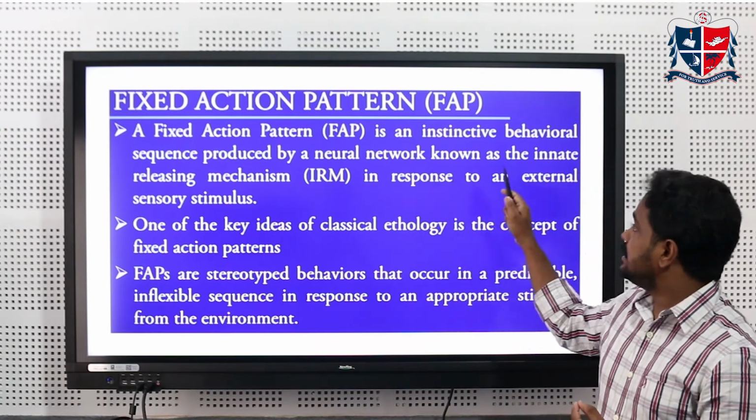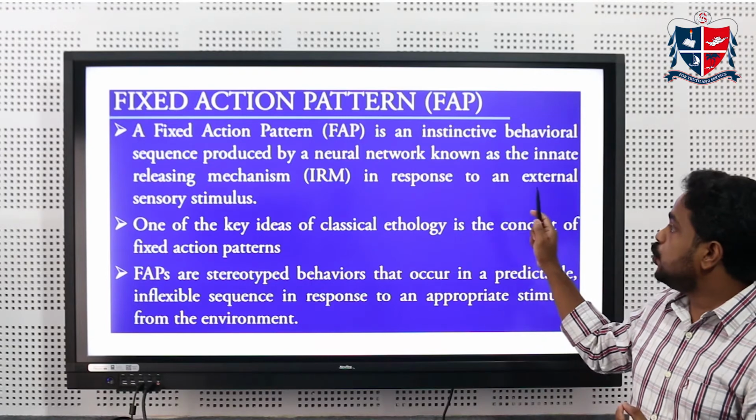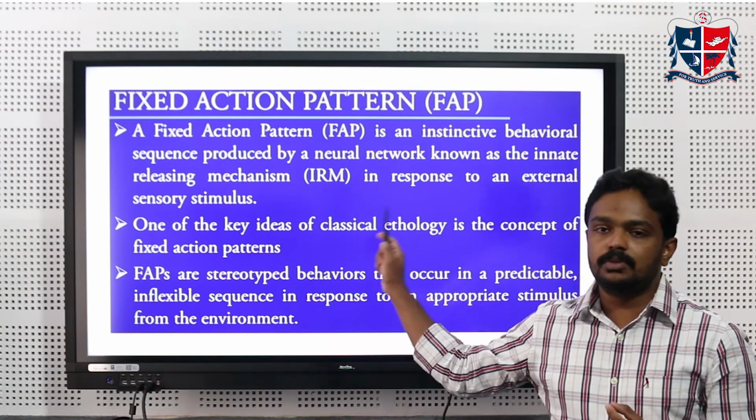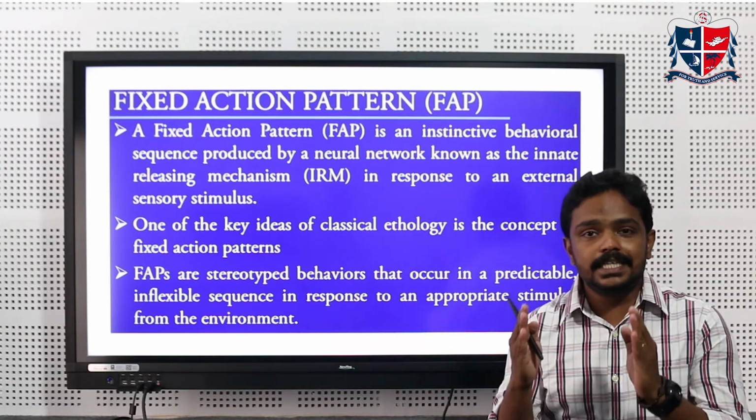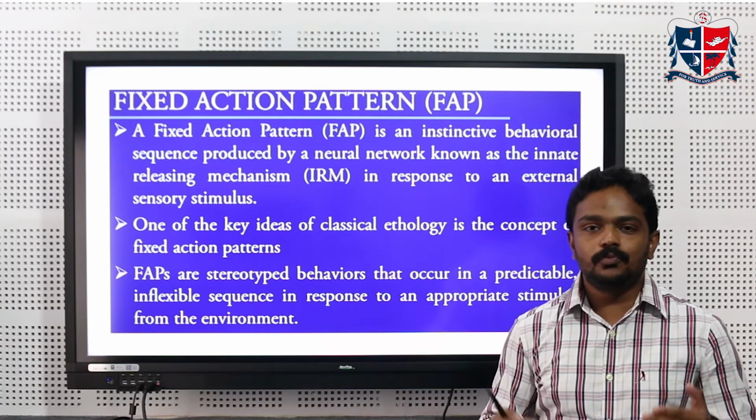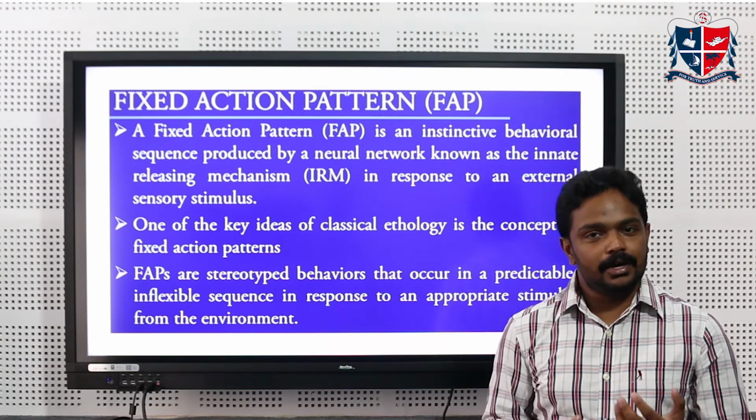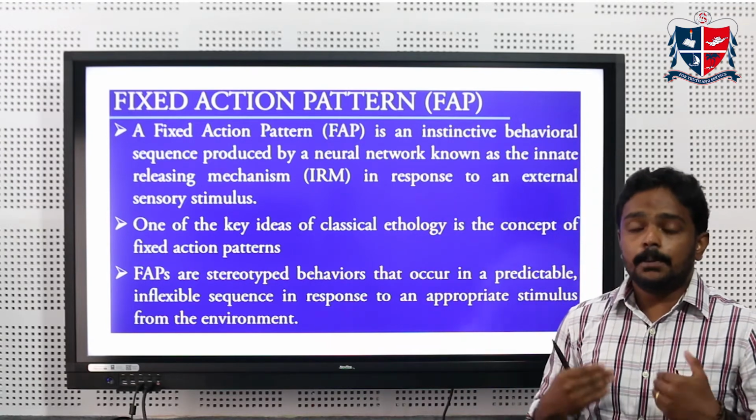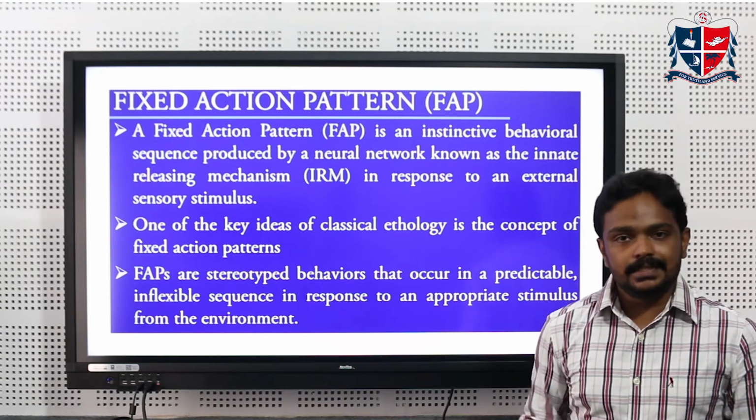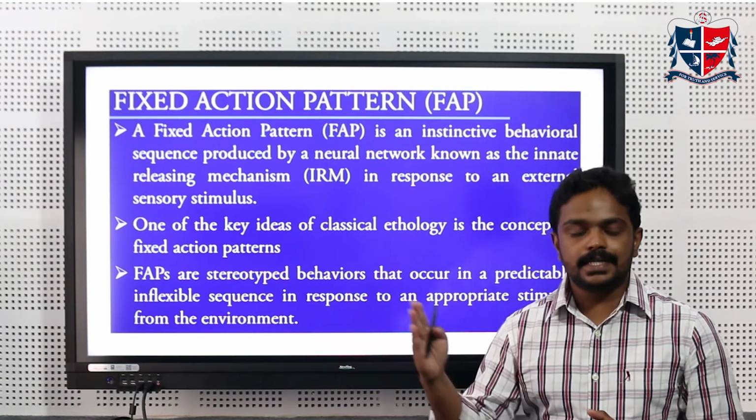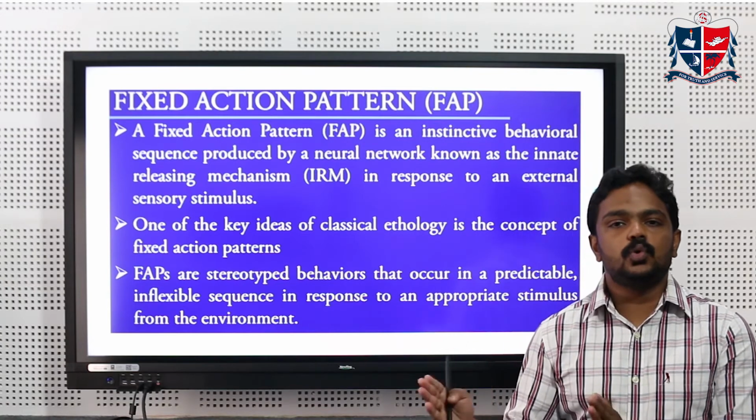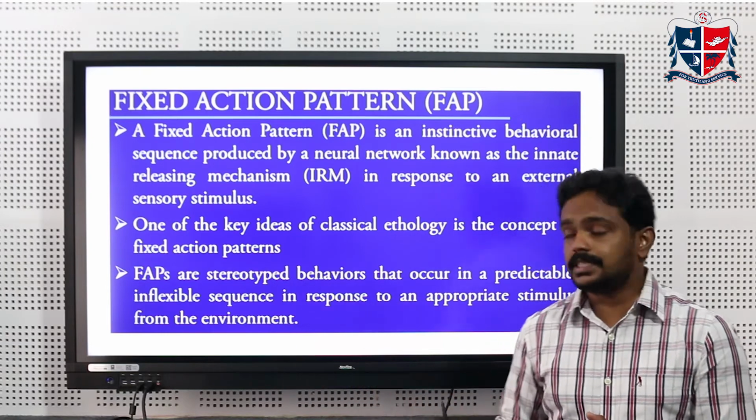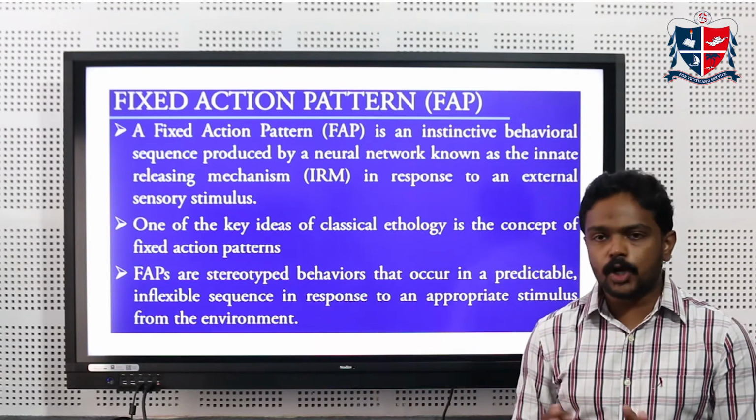This action pattern is an instinctive behavior sequence produced by a neural network known as the innate releasing mechanism in response to an external sensory stimulus. In the case of the baby, we see the baby as an external stimulus. So we respond by taking that baby in our hands, babbling with him, saying a few words to make him happy. That's the fixed action pattern which we show. In a similar way, the greylag goose also shows the behavior of taking the rolling egg back to its nest. That's a fixed action pattern and cannot be changed.